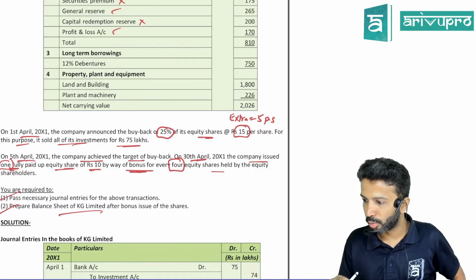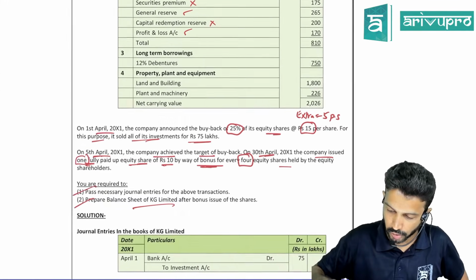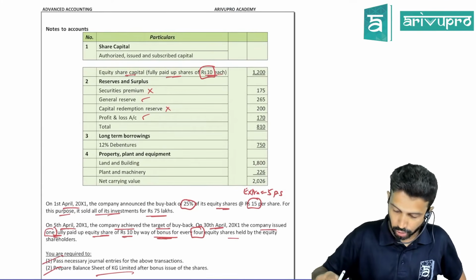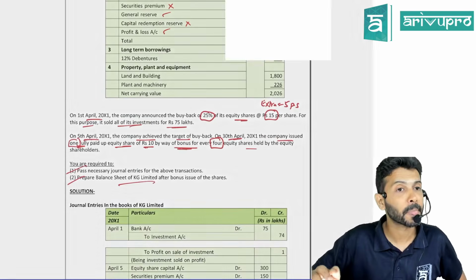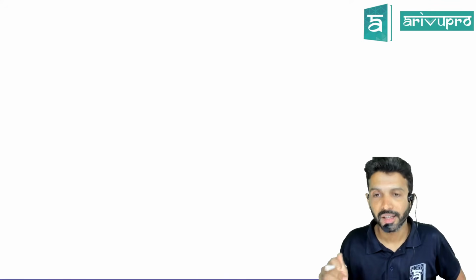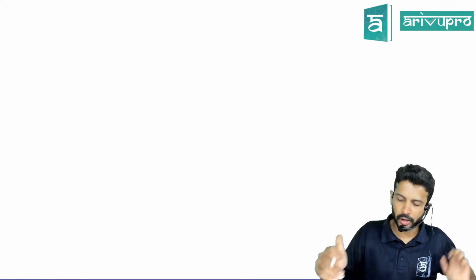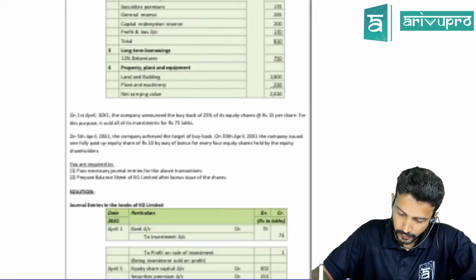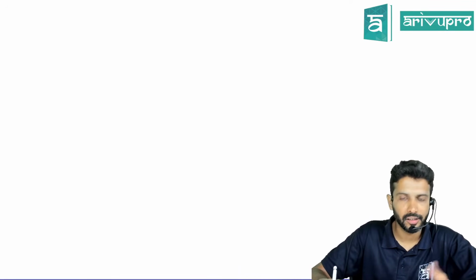Sir, what if buyback is more than 25%? Not acceptable. You can't violate it. So don't worry about those conditions. We'll take up those conditions later on. In all these problems, conditions will be satisfied. It can't exceed, it's a law.